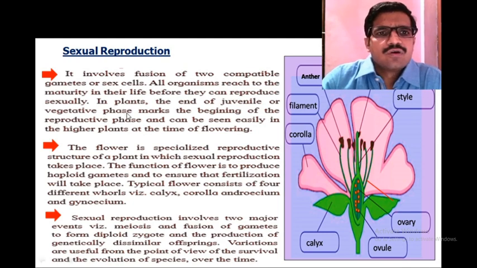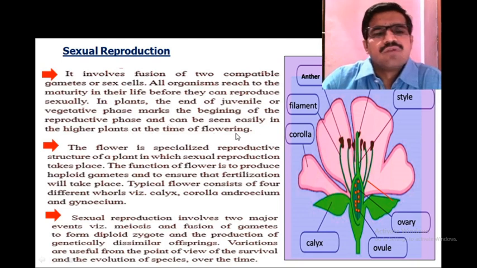All living organisms reach maturity in their life before they can reproduce sexually. In plants, the end of the juvenile or vegetative phase marks the beginning of the reproductive phase, and it can be easily seen in higher plants at the time of flowering.